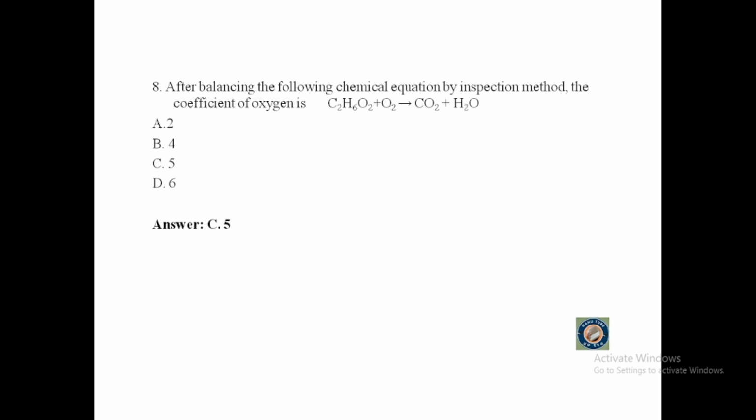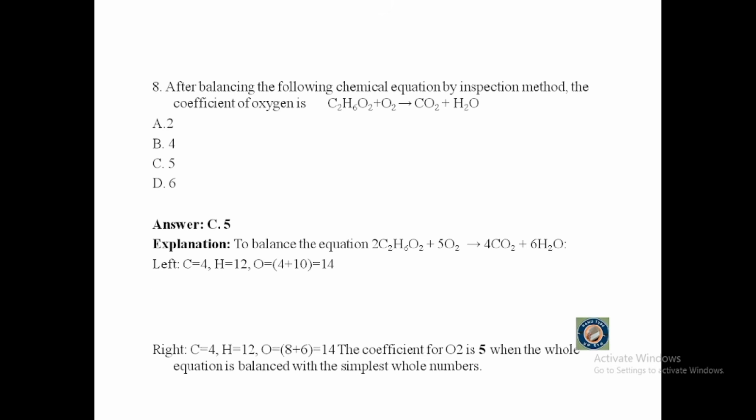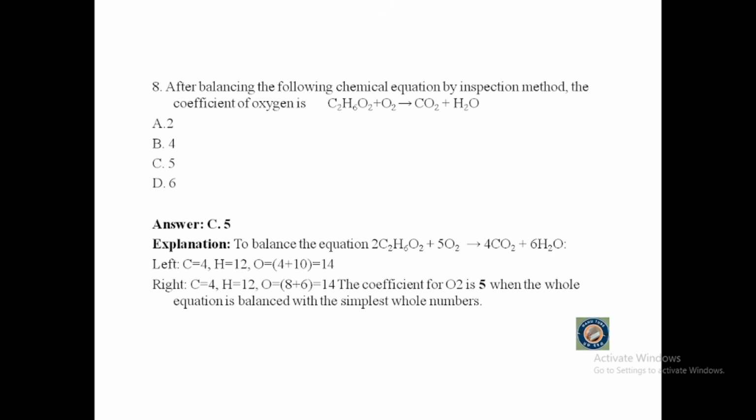Did you calculate it to be 5? That's right. To balance the equation, on the left side we have 4 carbon, 12 hydrogen and 14 oxygen. On the right side we have 4 carbon, 12 hydrogen and 14 oxygen. So the coefficient for oxygen is 5 when the whole equation is balanced with the simplest whole numbers.